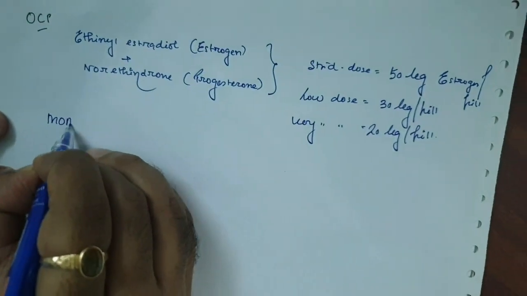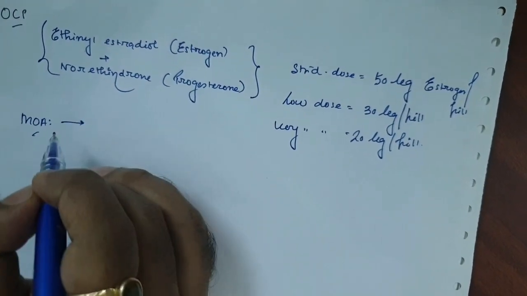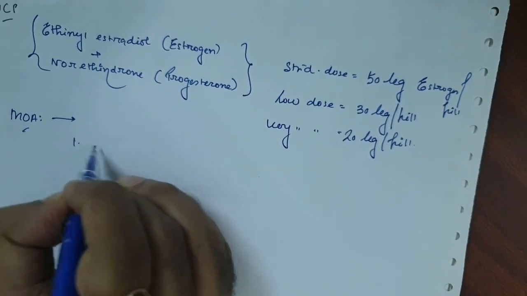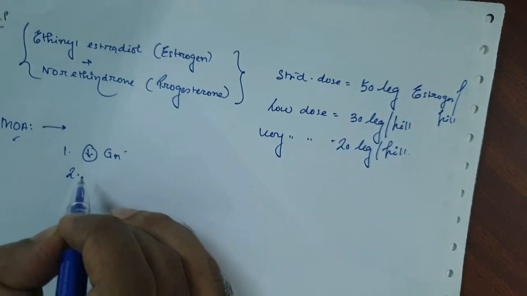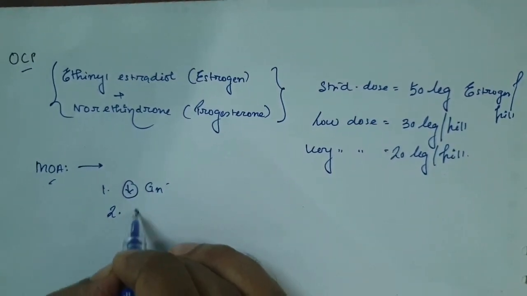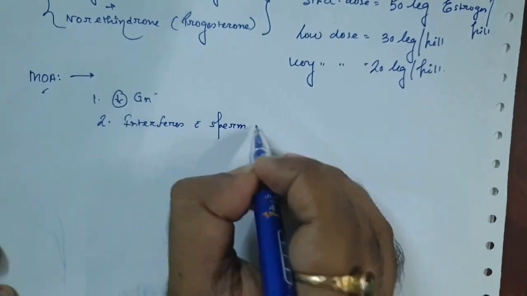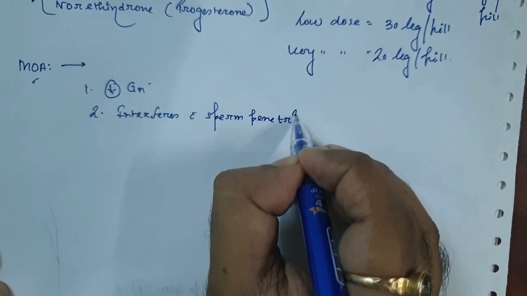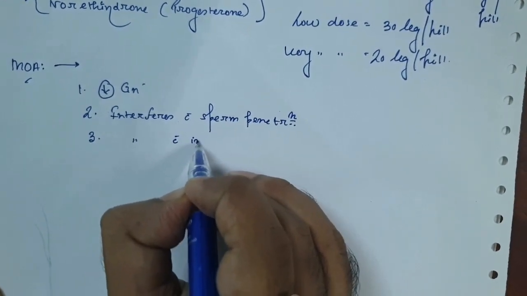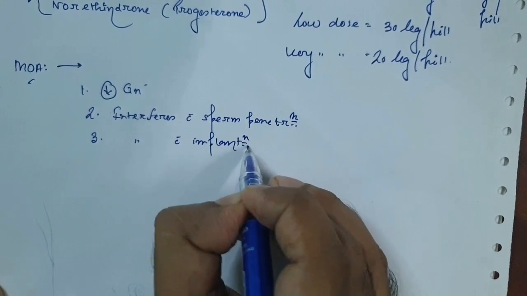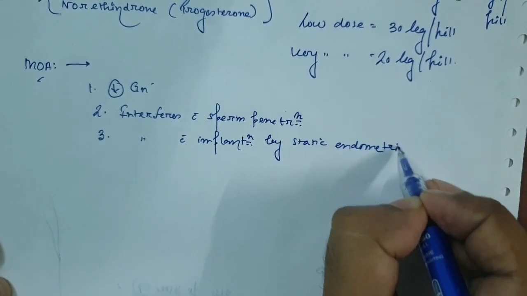How does the OCP act? This combination of the estrogen and progesterone acts in different ways. Number one, they inhibit the gonadotrophin release. Number two, they interfere with sperm penetration. Number three, they also interfere with the implantation process by static endometrial hyperplasia.